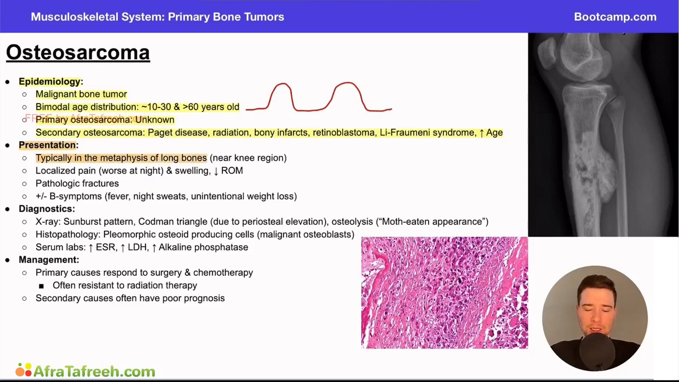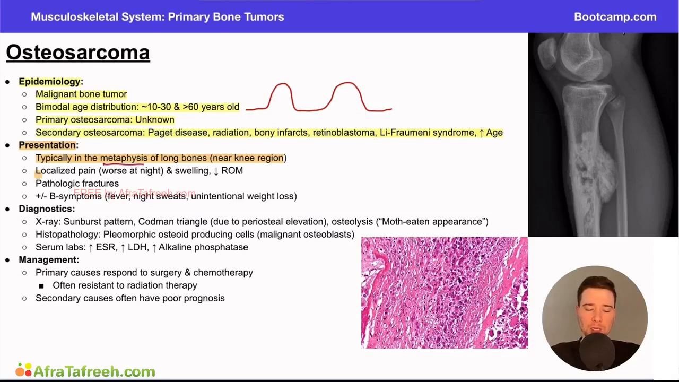Now, when we think about the presentation here, we talked about the region this typically presents. It's usually in the metaphysis of the long bone, near the knee region. And so again, this is why it's important to know specifically where in the long bone, because a lot of the tumors we've talked about, we say they're kind of developing in the tibia or in the femur near the knee region is where they like to test these. And so we need to specifically know which part of the bone, diaphysis, metaphysis, or epiphysis. So in this instance, we are most likely to be dealing with the metaphysis.